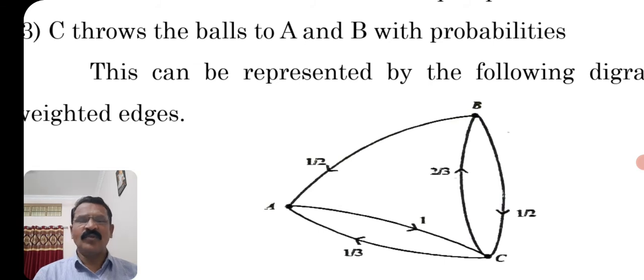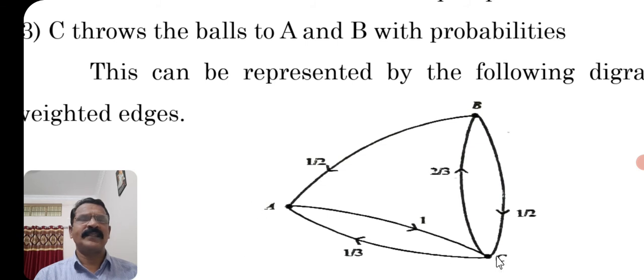So in this situation, boy A always throws the ball to C. B throws the ball to A and C with equal probabilities. C throws the ball to A and B with the probabilities 1/3 and 2/3. You can represent the situation in terms of a geometrical graph. This is the digraph, where the direction is given and the probabilities are mentioned.